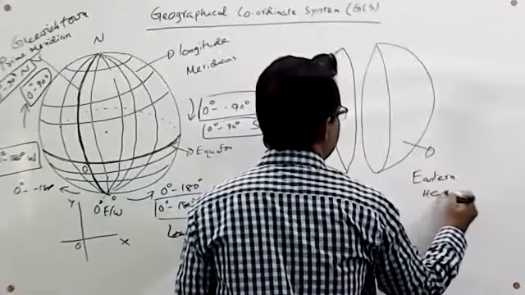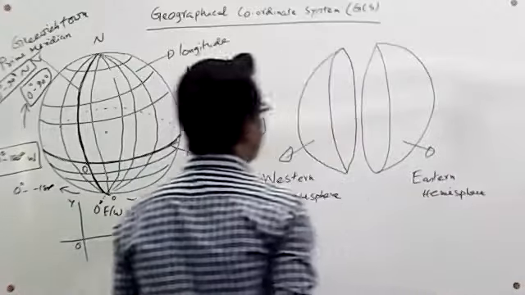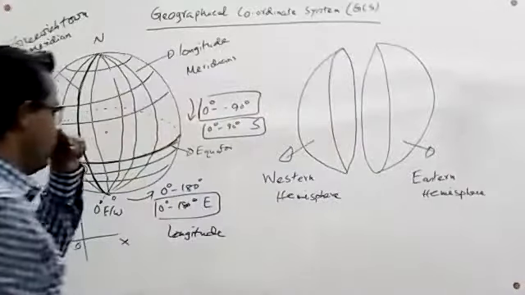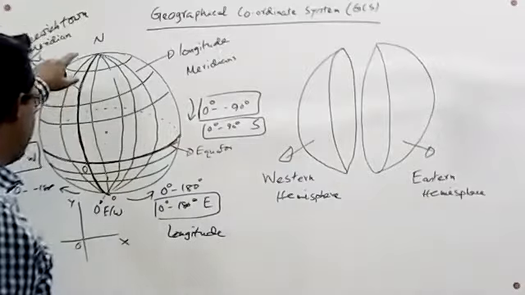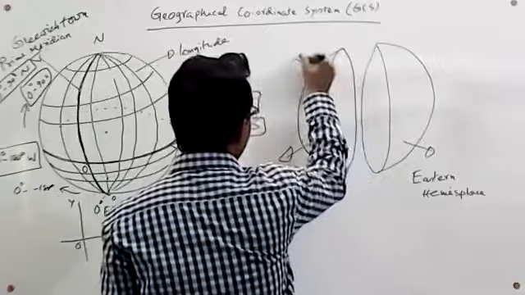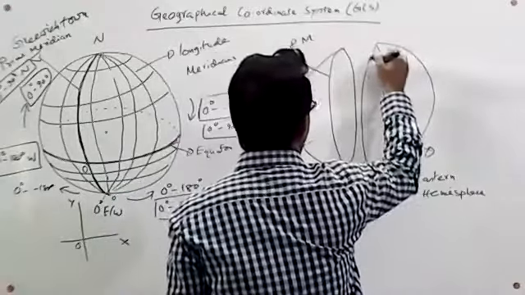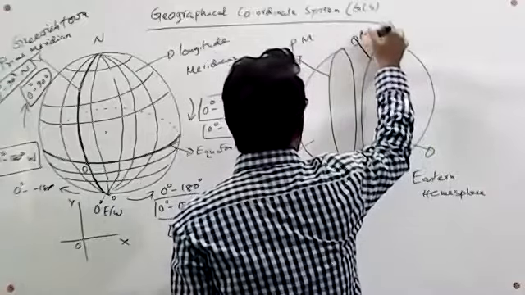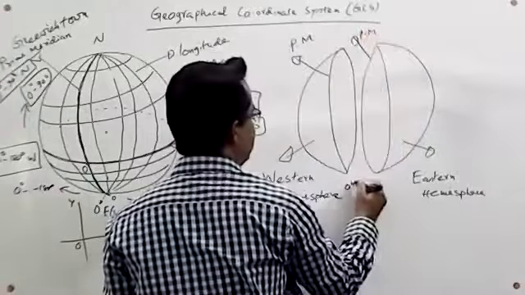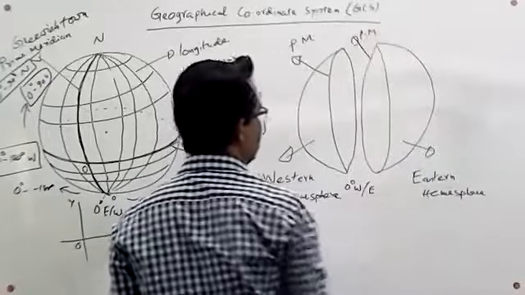Here the longitude of the prime meridian is 0 degree, west or east.